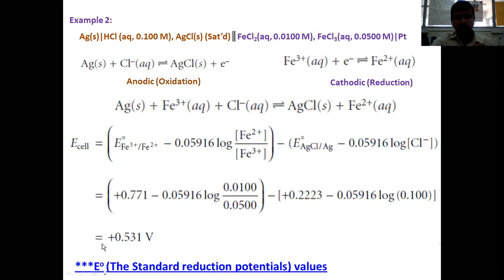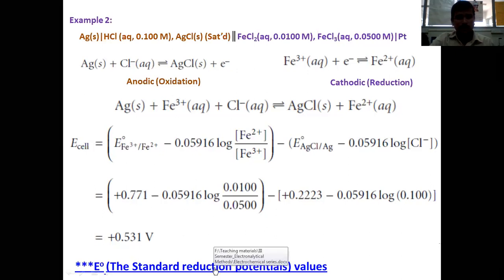So E cell is nothing but the EMF or the potential difference that we can expect as a change in potential difference due to the completion of the chemical reaction between silver and iron 3. Because these are the only two species, silver and iron 3, involved in the simultaneous oxidation and reduction reaction. Okay, so I told you about the electrochemical series.